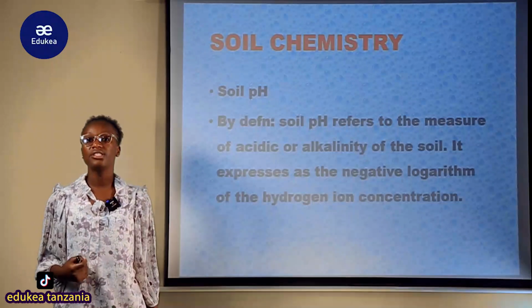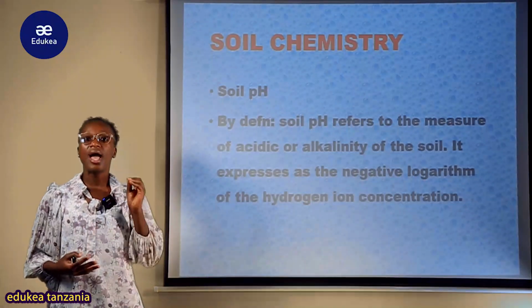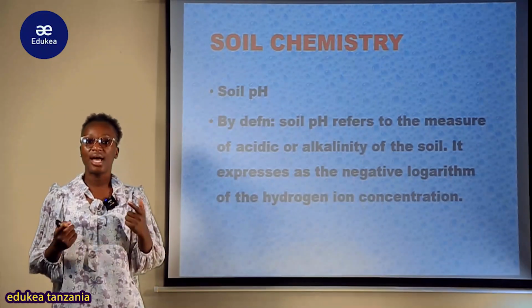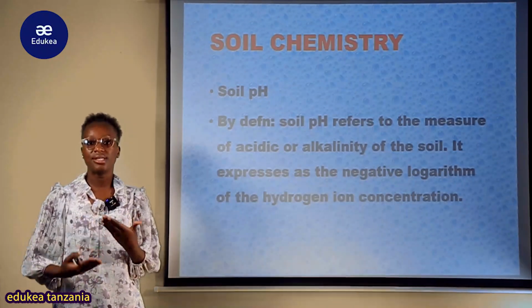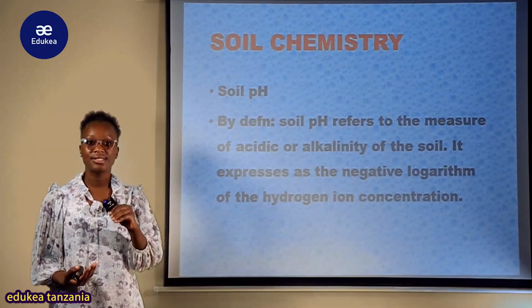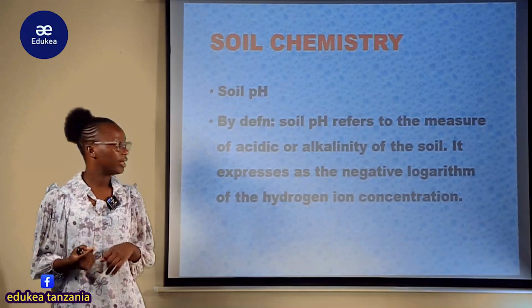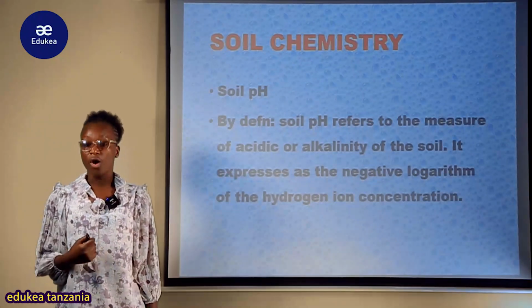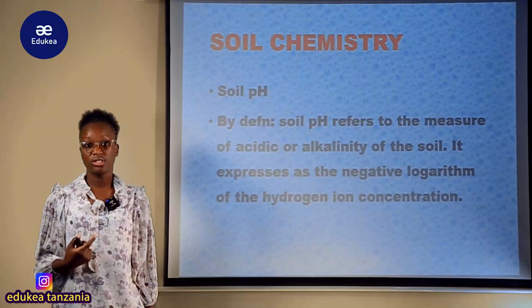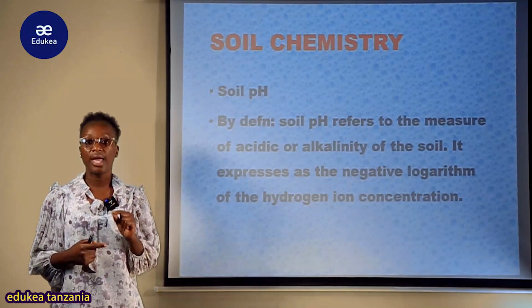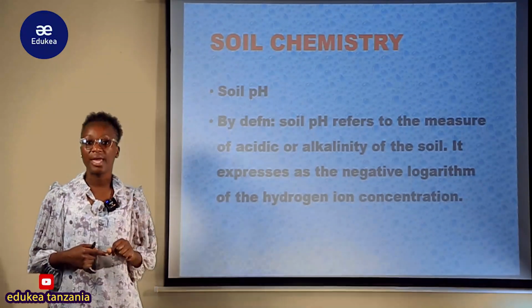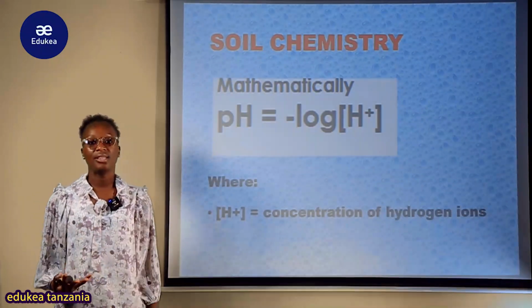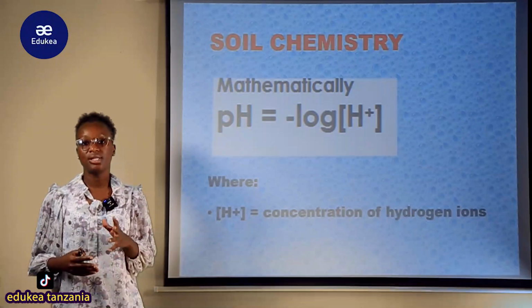Kwamba this soil pH inakuwa expressed, inawakilishwa katika negative logarithm ya concentration ya hydrogen. And we know that the hydrogen ion tends to represent the concentration of acid in a certain soil. So once we see this negative logarithm of the concentration of hydrogen ions, which is the positive charged ion, is where we are able to determine the soil pH, or is where we are able to measure the degree of acidity and basicity in the soil.